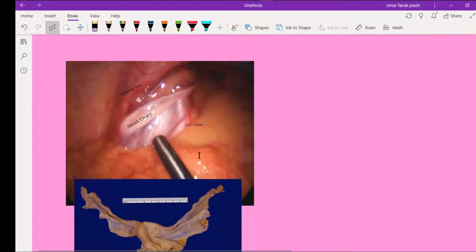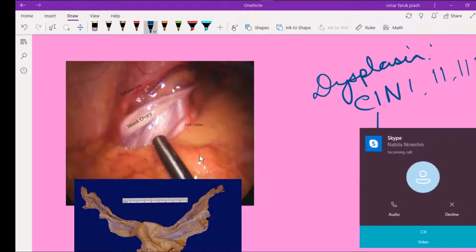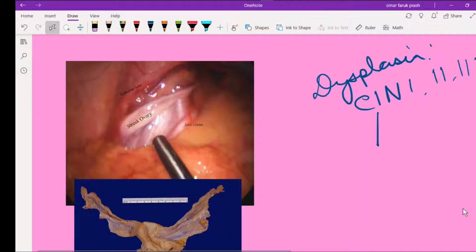Now dysplasia means disordered growth. The common example is cervical intraepithelial neoplasia, CIN1, CIN2, CIN3, and ultimately it can lead to cervical cancer.